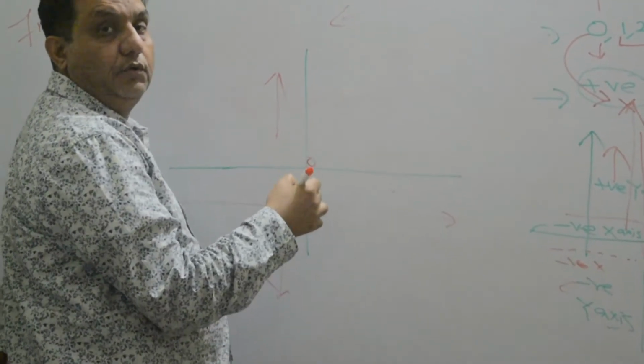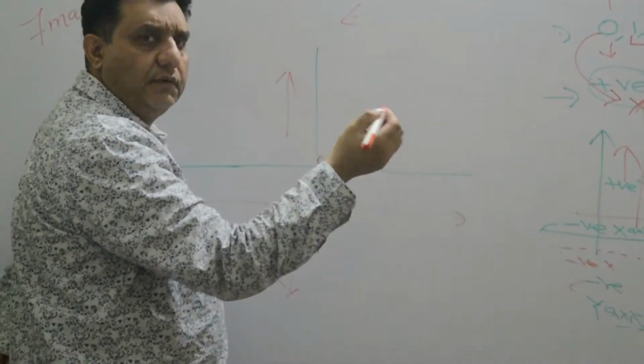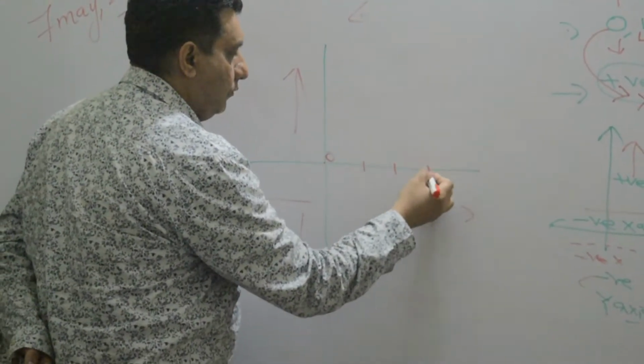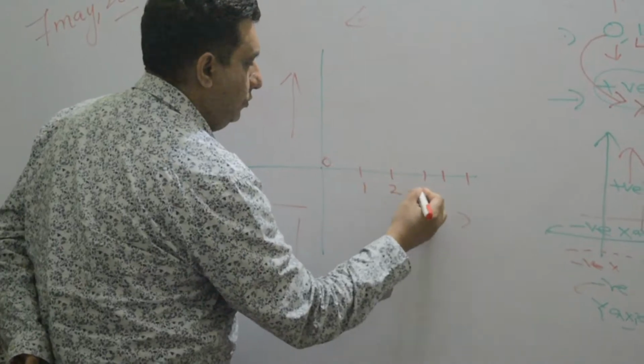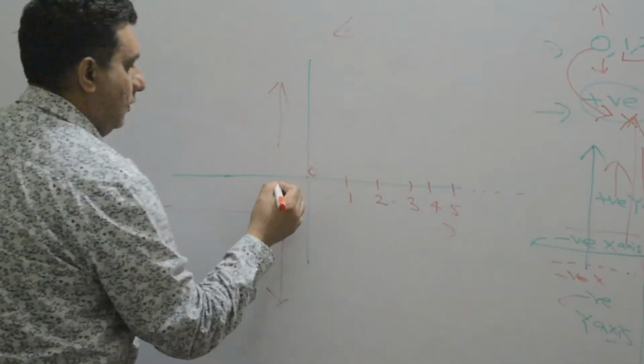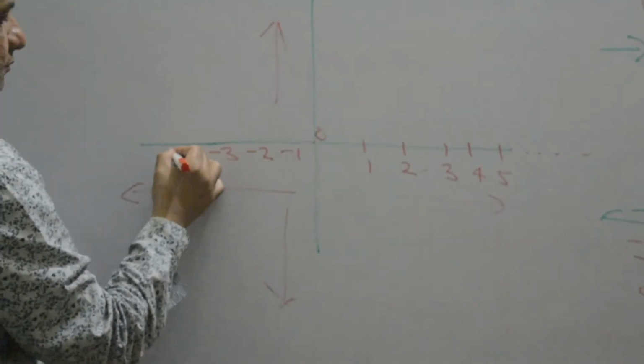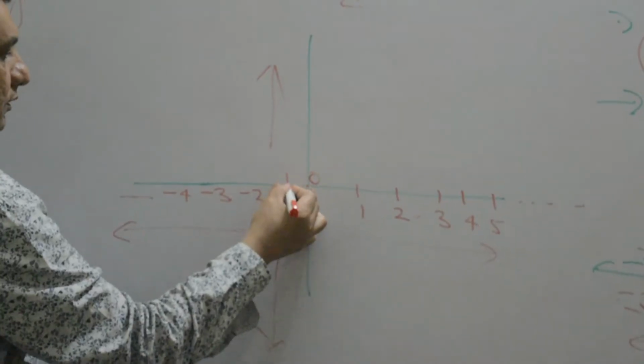Now I'm going to give the numbers. It's just roughly 1, 2, 3, 4, 5 and so on. And here I can have -1, -2, -3, -4 and so on.